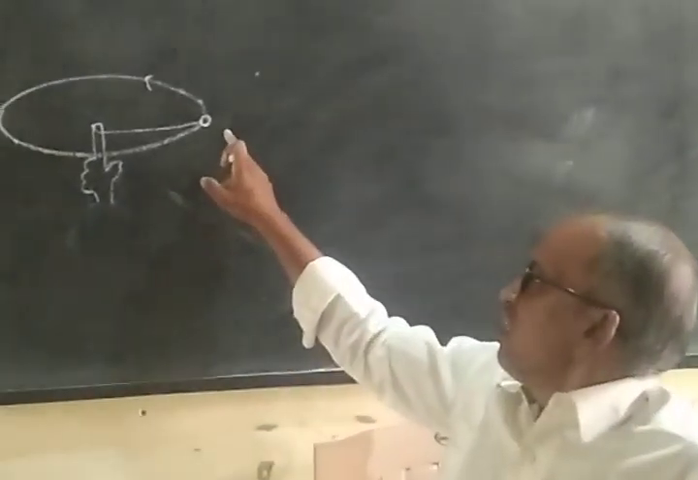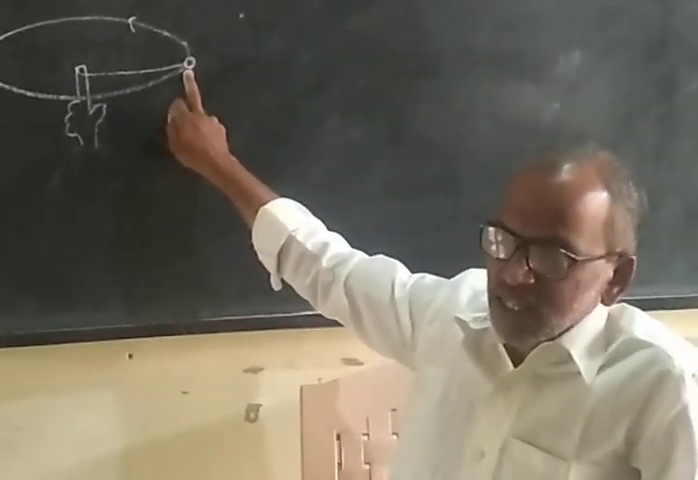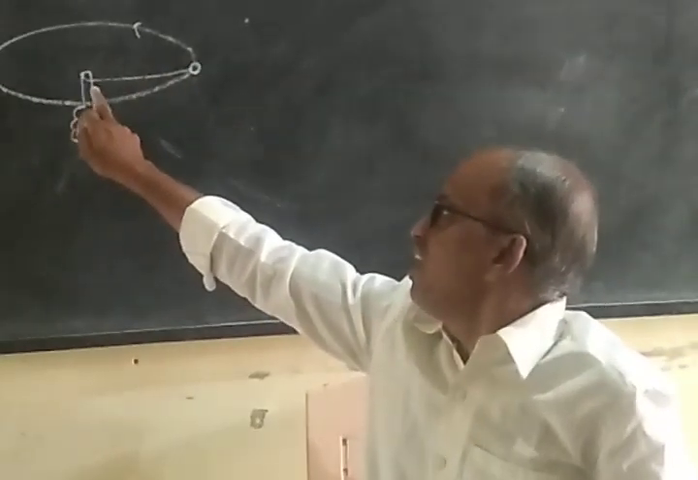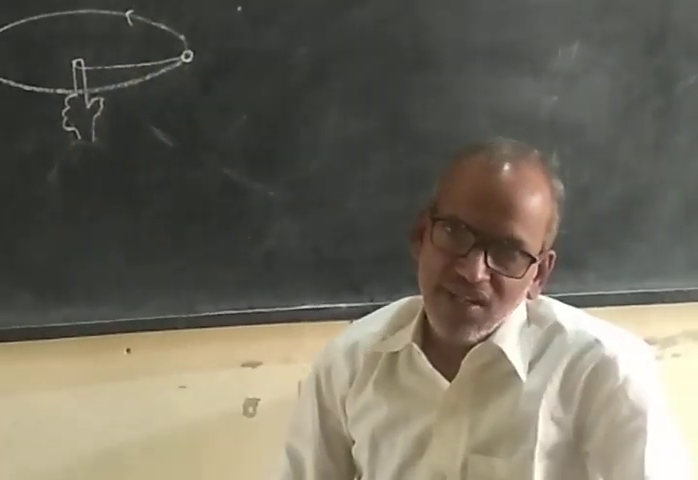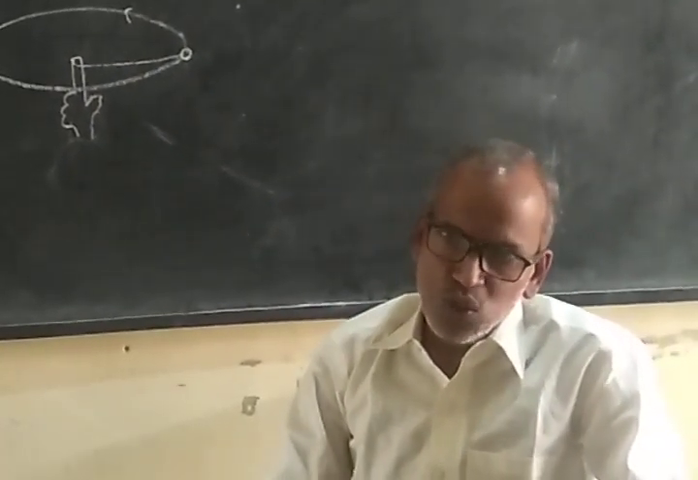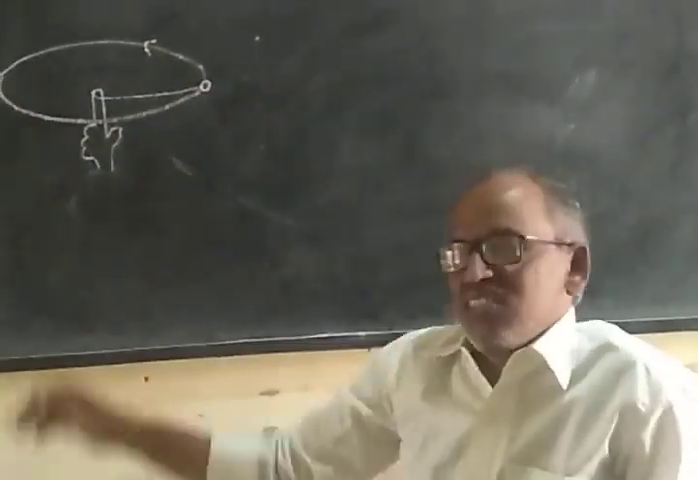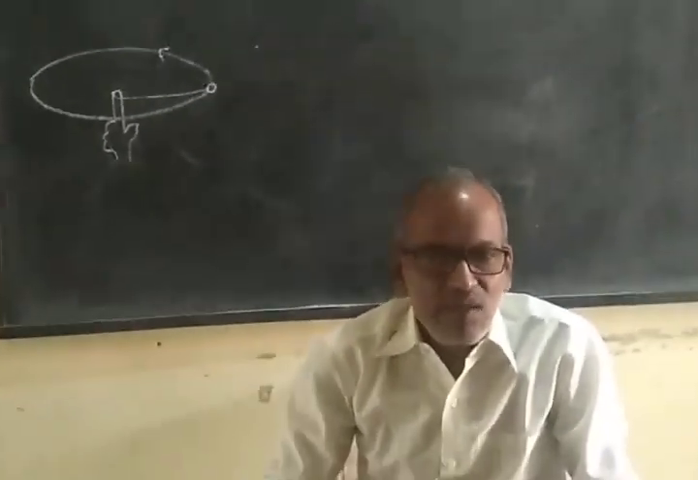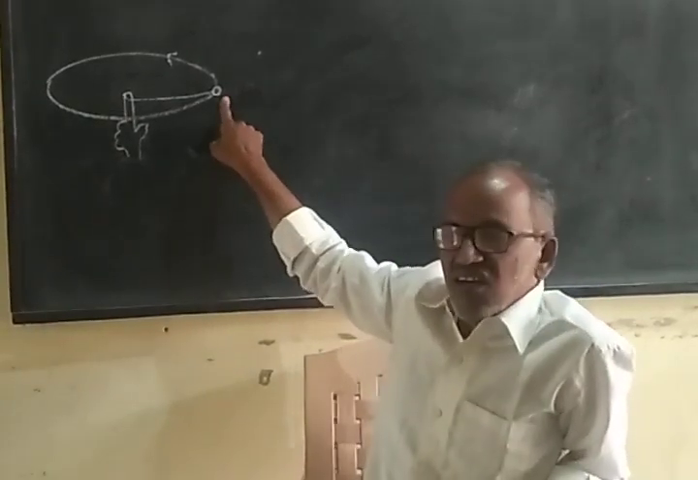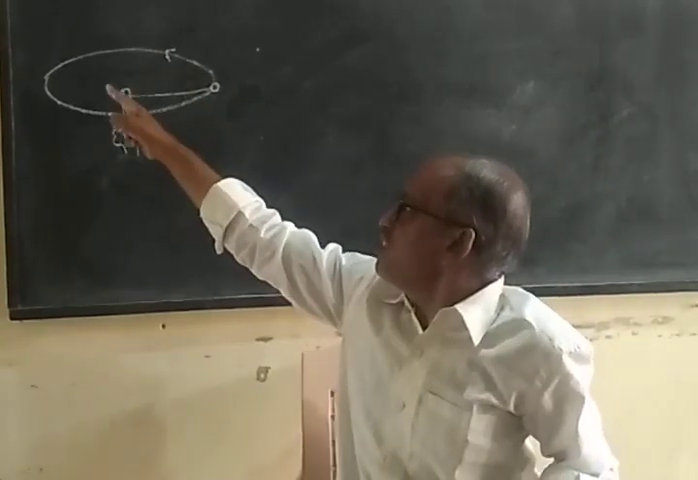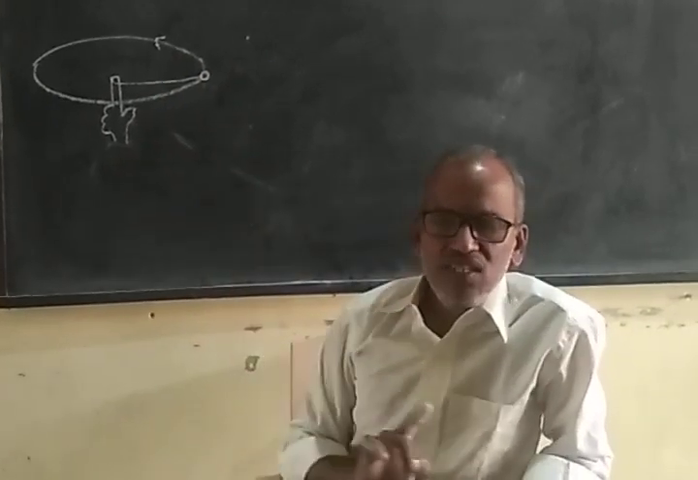Now look here, the stone is an object. It is tied by a thread, and in this way, if we reel this stone, then it performs circular motion. So motion of this stone along this circular path is called circular motion. What is circular motion? Motion of a particle or any object along the circumference of a circle is called circular motion.